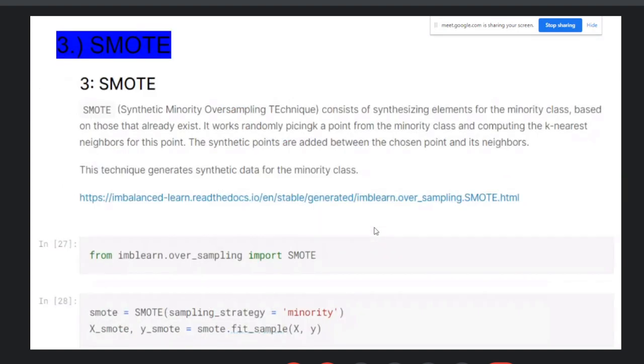The next one is SMOTE. SMOTE is the Synthetic Minority Oversampling Technique. It consists of synthesizing elements for the minority class based on those that already exist. It works by randomly picking a point from the minority class and computing the k nearest neighbors for this point. And the synthetic points are added between the chosen point and its neighbors.